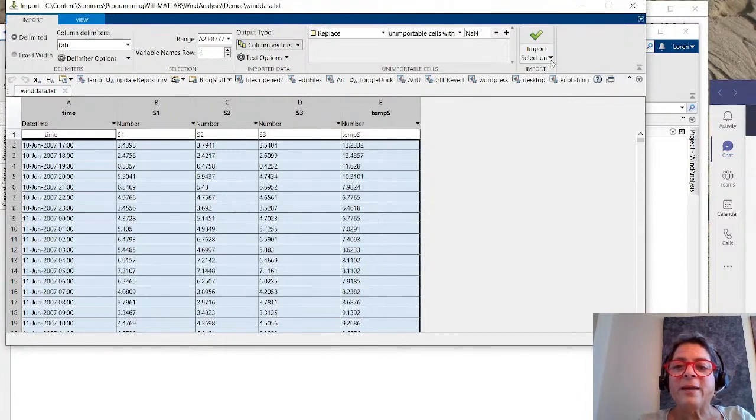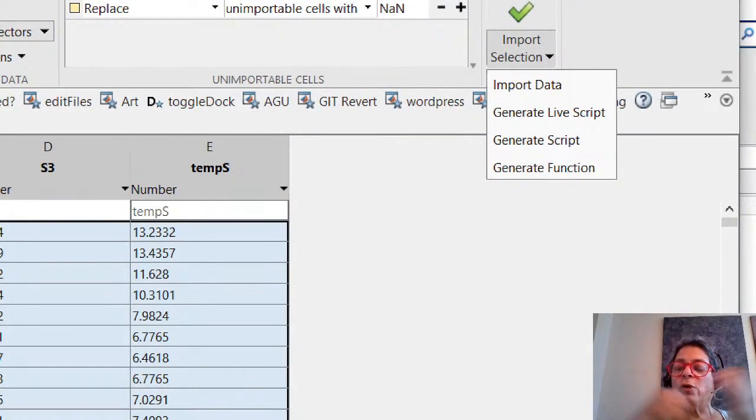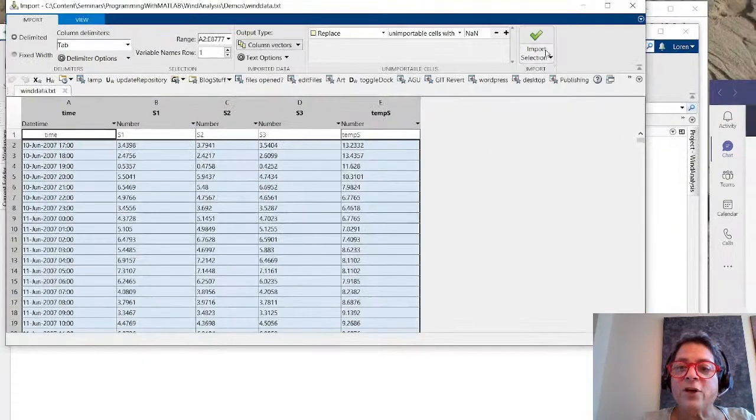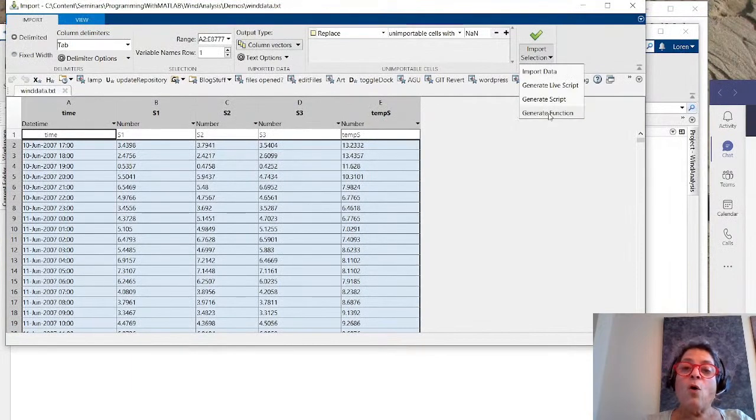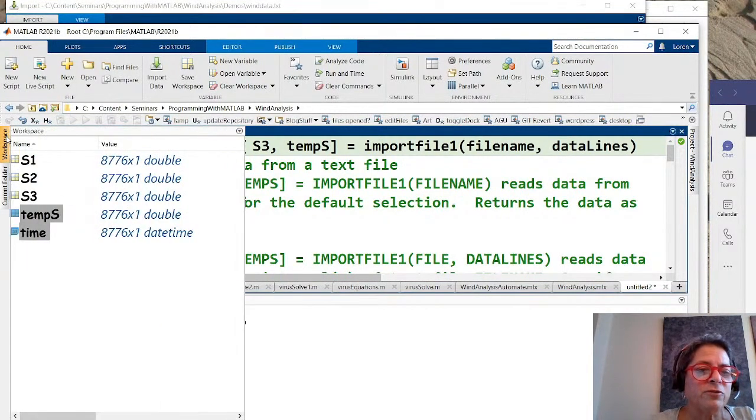And if we look under the import selection, you'll notice, I don't know if it's going to let me do, oh, good. I can either import the data as I showed you already, or I could generate a live script, a script, or a function. Well, I want to generate a function because I imagine giving this a whole bunch of different file names. And so let's just take a look in the workspace. Right now we have 8,776 values for each of our things.